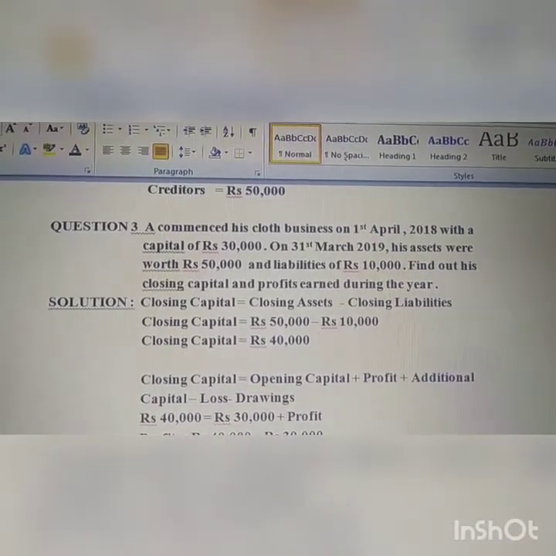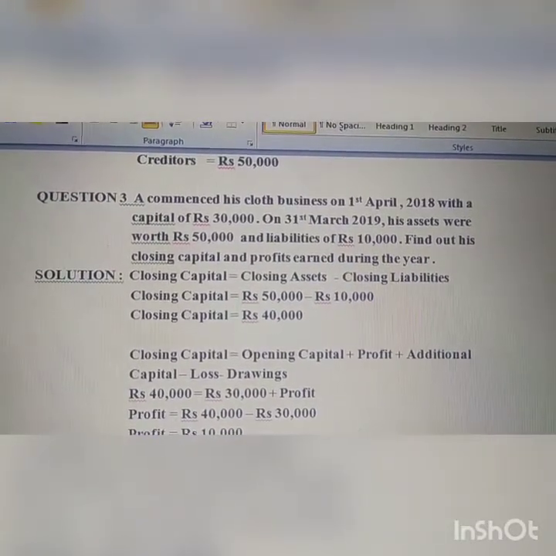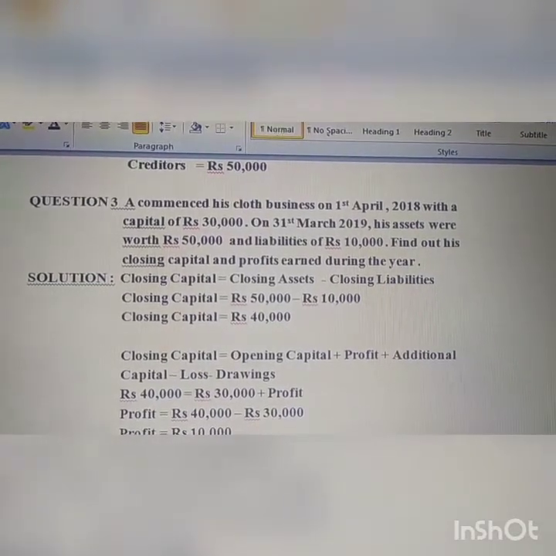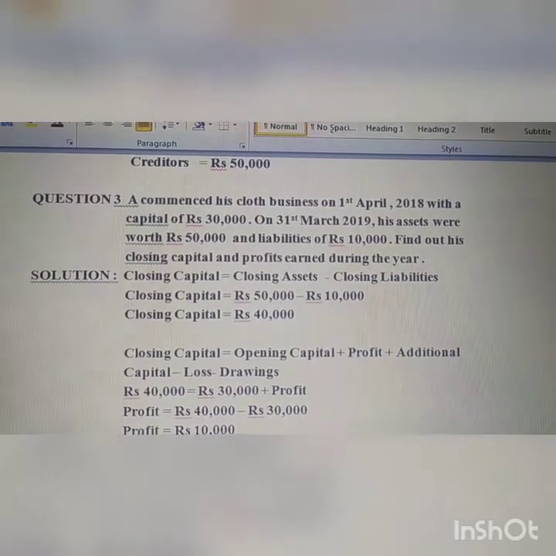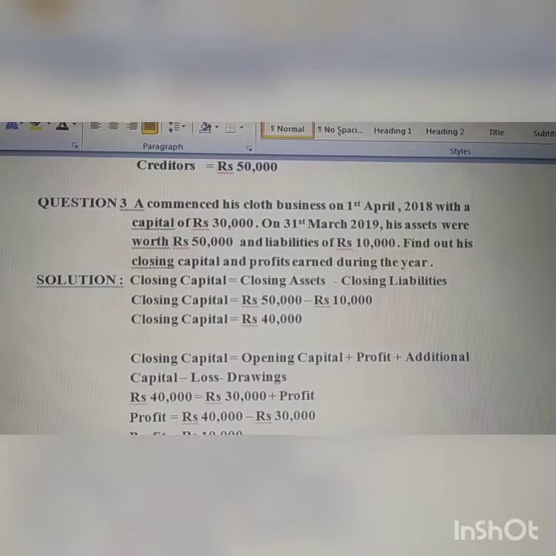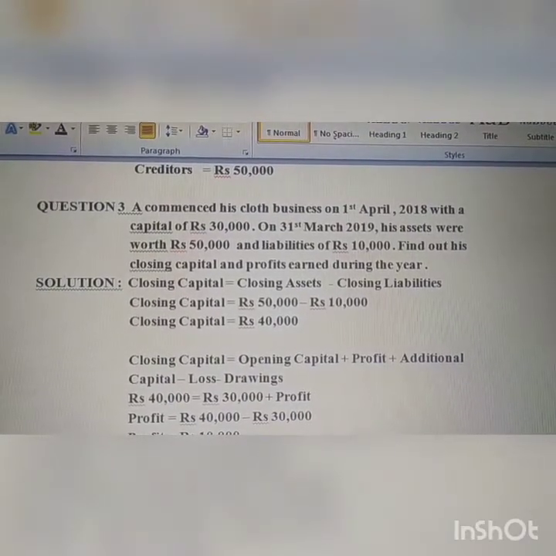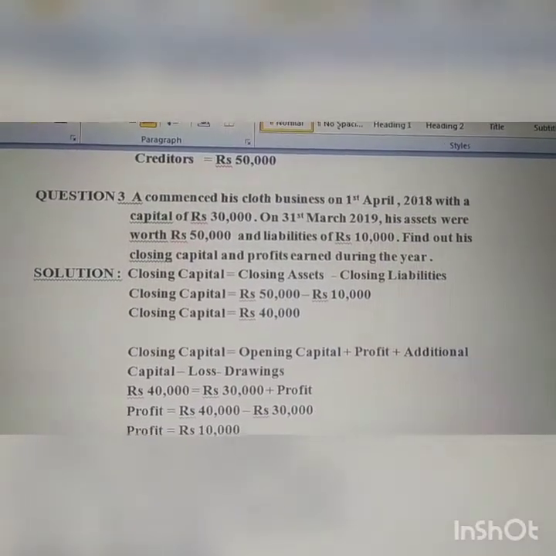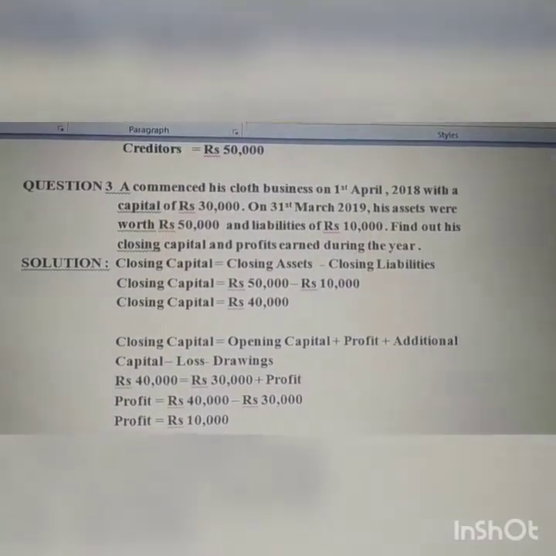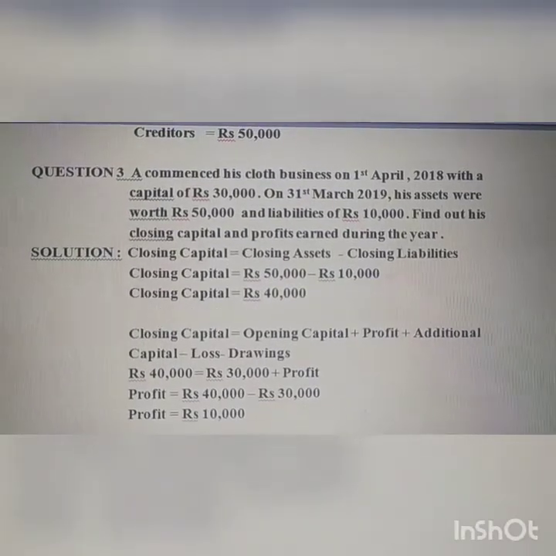Now students, there is one more formula of closing capital. You need to keep in mind both the formulas, whichever is convenient to you as per the given information in the question. We need to apply the formulas. Another formula of closing capital is, as you have solved so many questions of accounting equation, at last when we get the final equation, the capital which we are having at that time is the closing capital, in the final equation. So how do we get that closing capital?